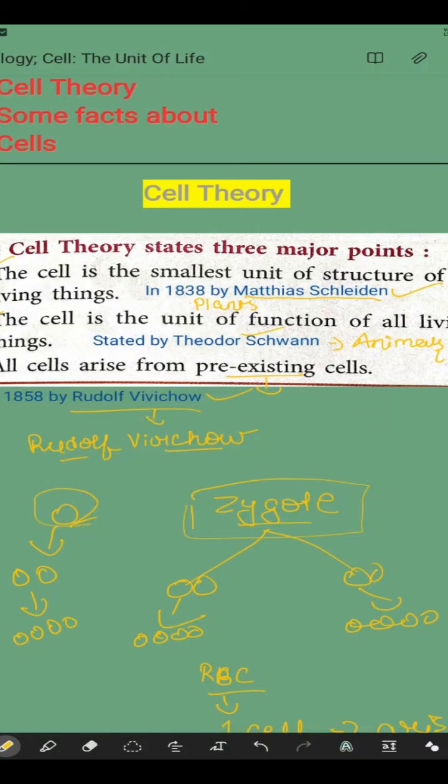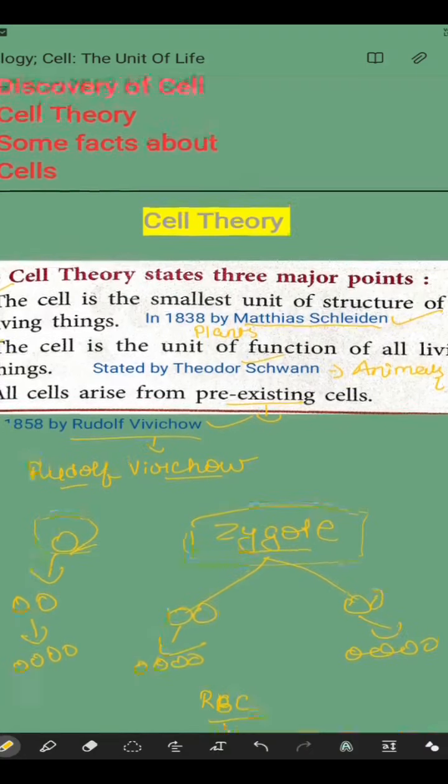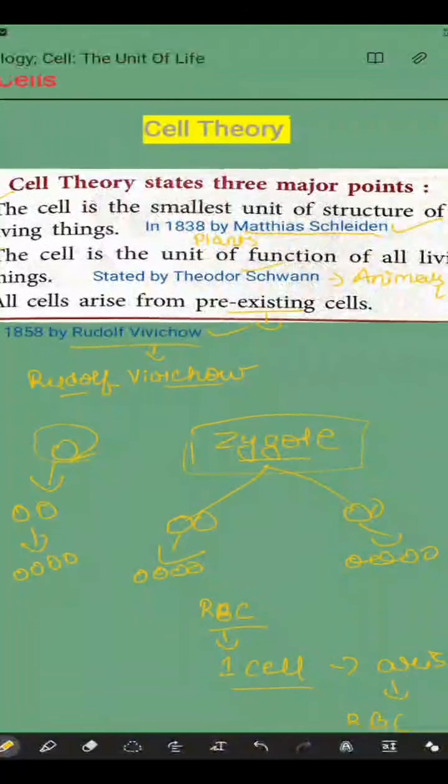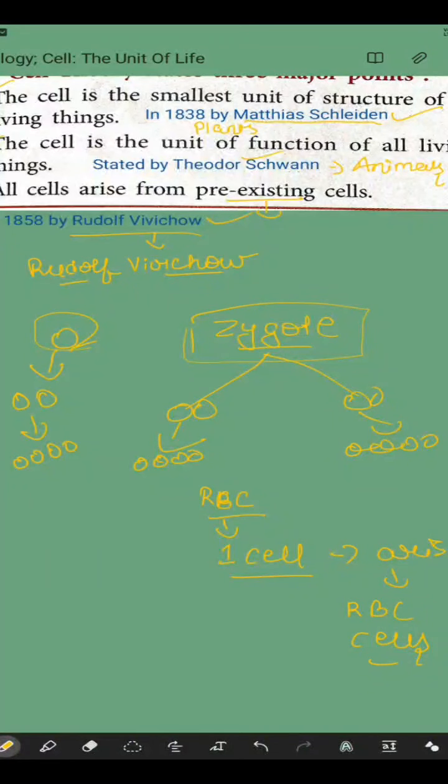So cell theory is a combination of these 3 major points: the cell is the smallest unit of structure of all living things, the cell is the unit of function of all living things, and all cells arise from pre-existing cells. So basically, the cell is the structural and functional unit of all living things, and all cells arise from pre-existing cells. This is the meaning of cell theory. I have also told you that when cells die, they are replaced by new cells, and most life starts as a single cell. As I told you, our life also started from a single cell named zygote, from where the cells divided.